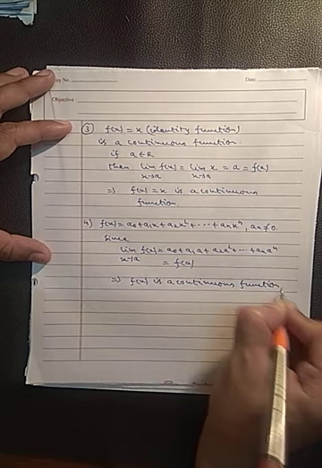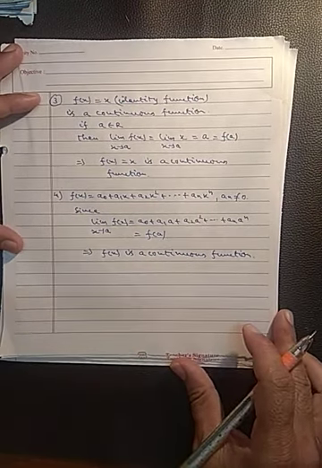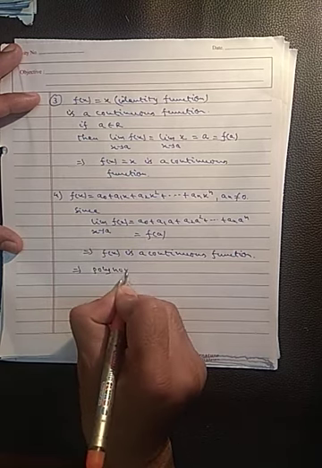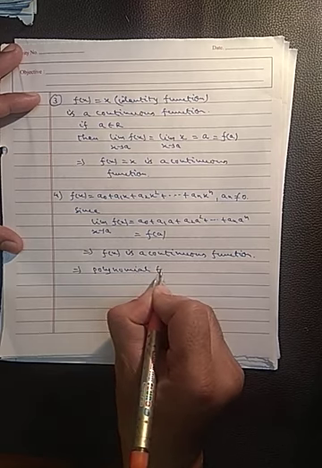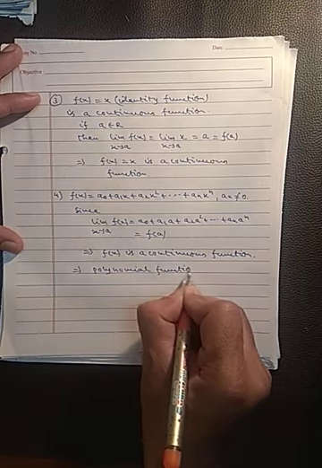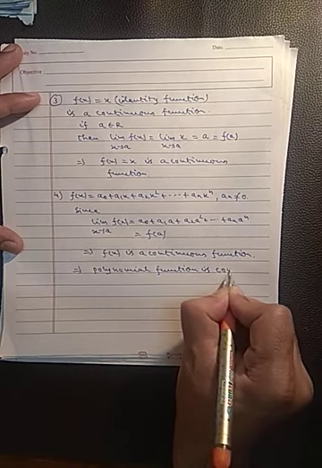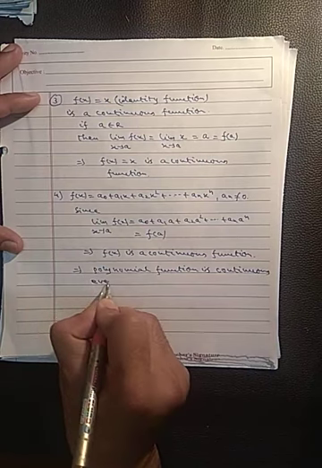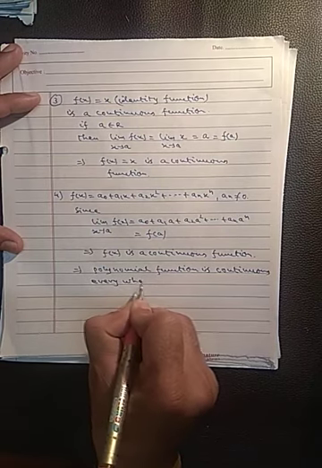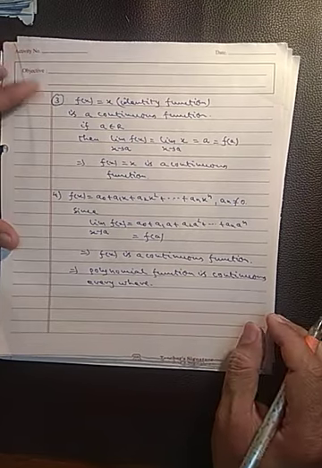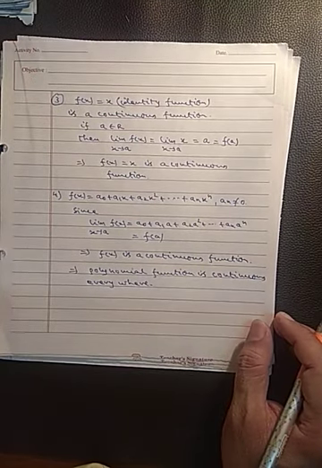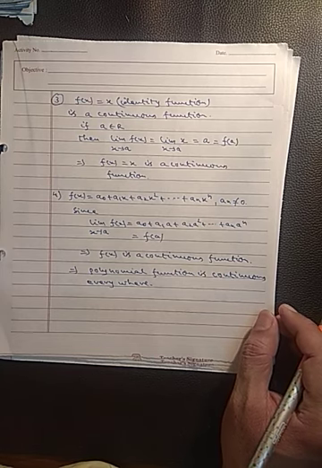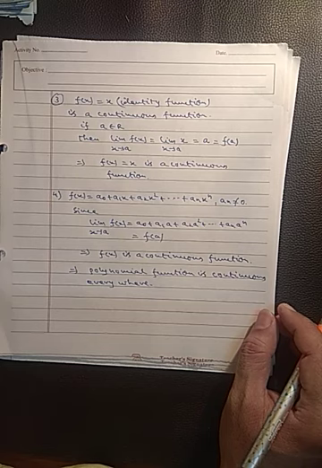It means a polynomial function is continuous everywhere. Okay, so these are a few theorems which we can use directly, and a few more theorems are there.